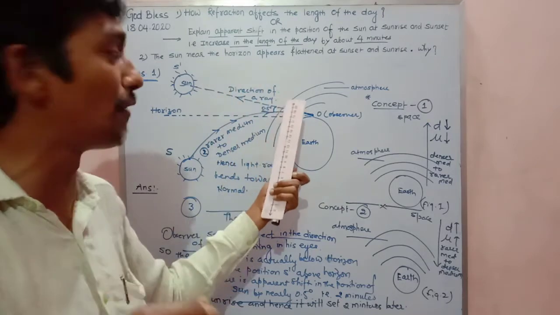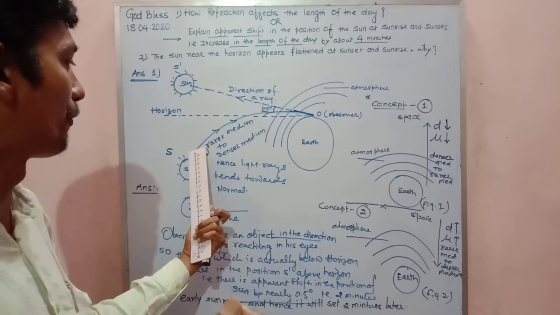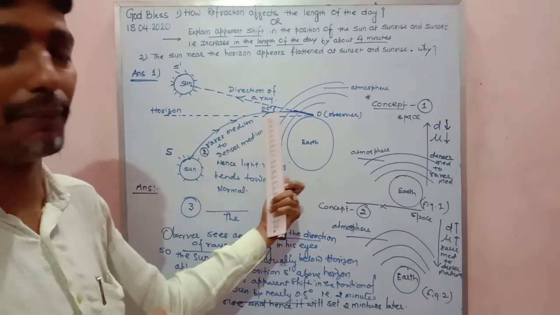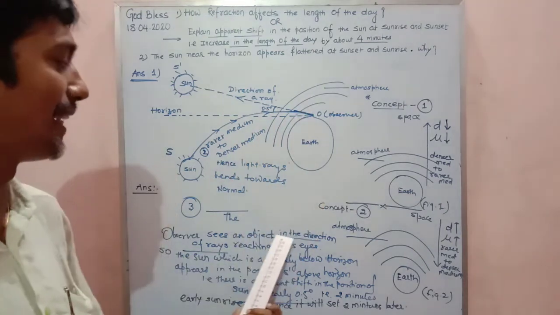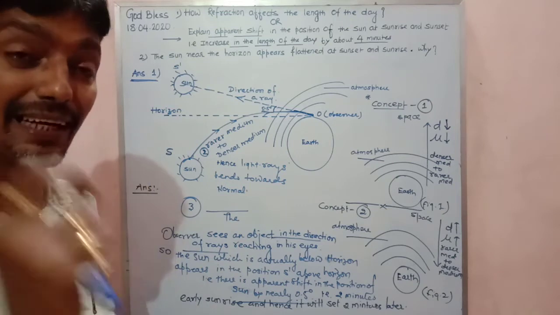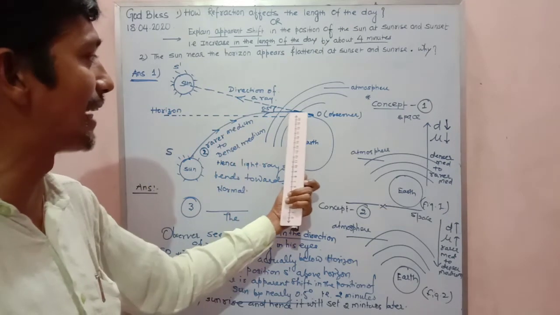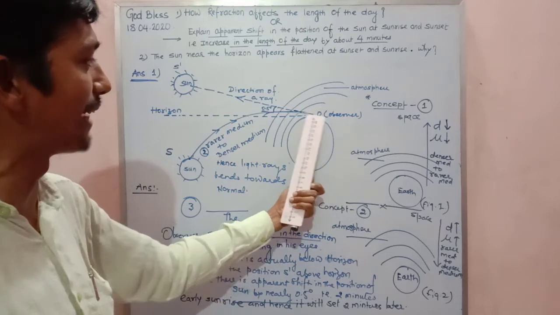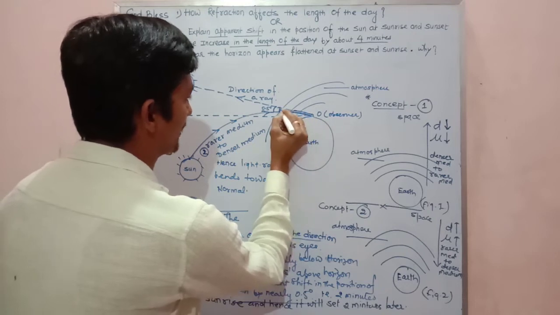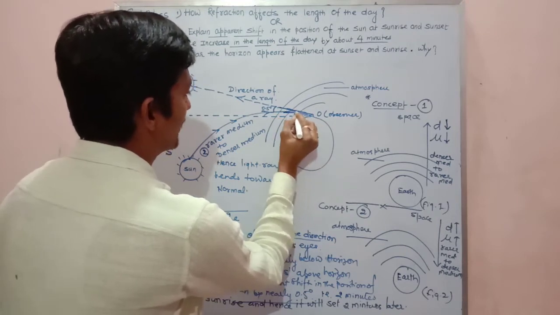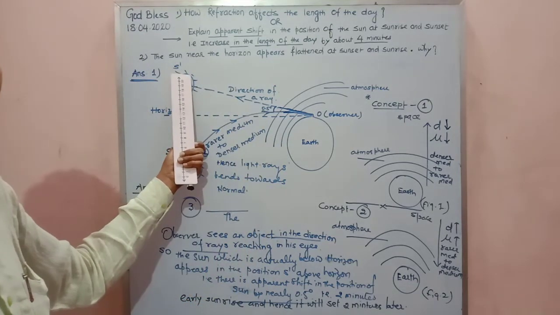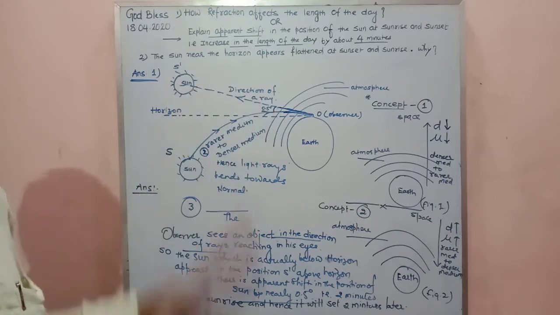And the direction of the ray of light, sir, because there can be a doubt of yours, sir, light is going like this. So the observer will observe it this way. No, my dear, it is a curve. I said he sees an object in the direction of the ray of light, and the direction of the ray of light is a straight line. It is a ray of light. So how to get that straight line? To draw the tangent. As soon as I draw the tangent at this point, you can see, I observe that the sun shifted its position apparently. Am I clear? And I observe the sun here instead of here.